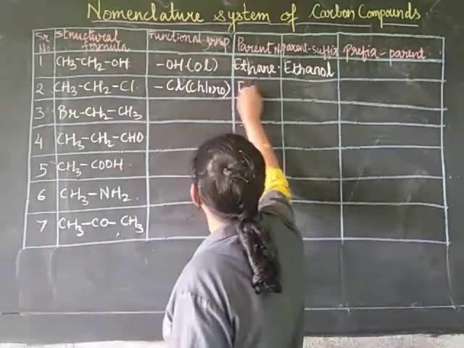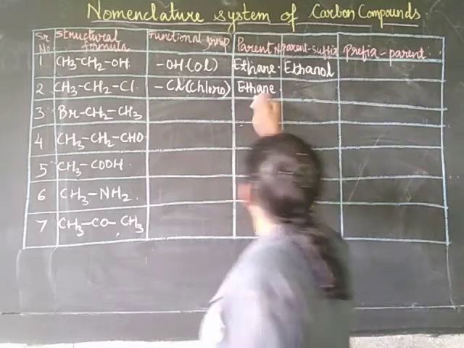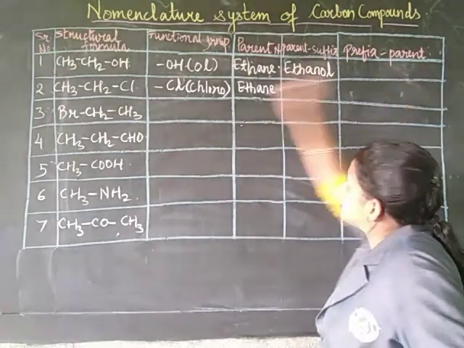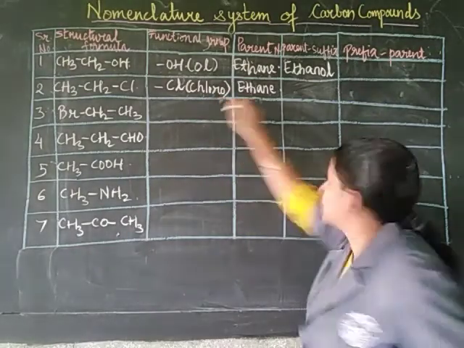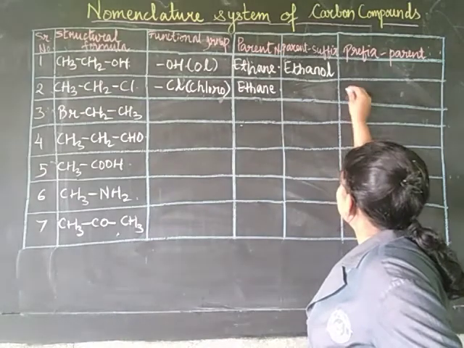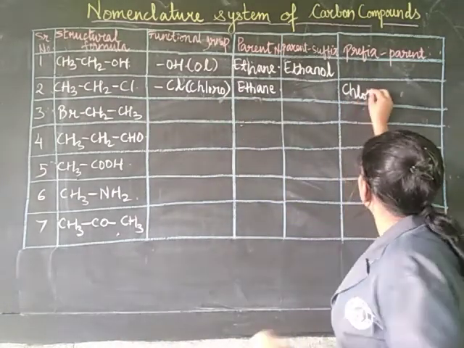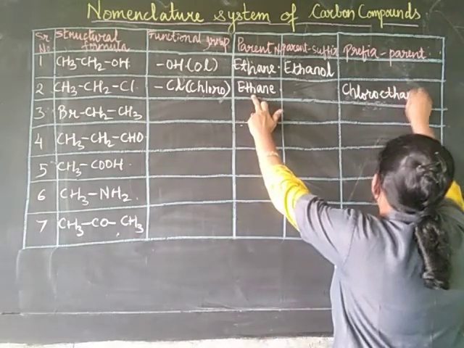Therefore the parent name will be ethane, and instead of a suffix, we will have a prefix, since it is a chlorine group, and as I mentioned to you, chlorine is one of the halogens. So you will write chloro, and it will be called chloroethane.